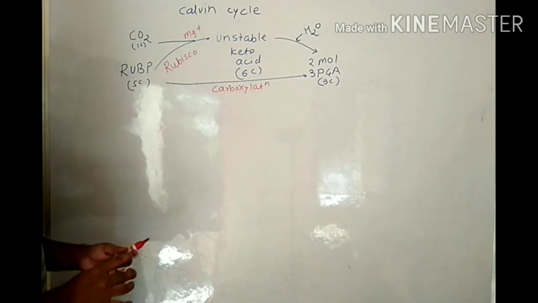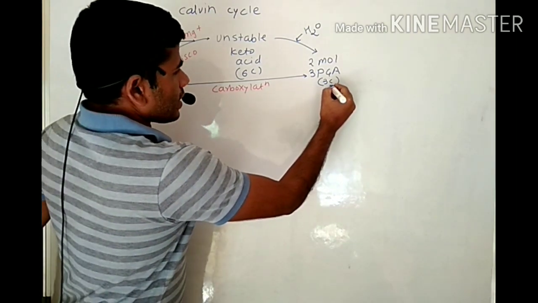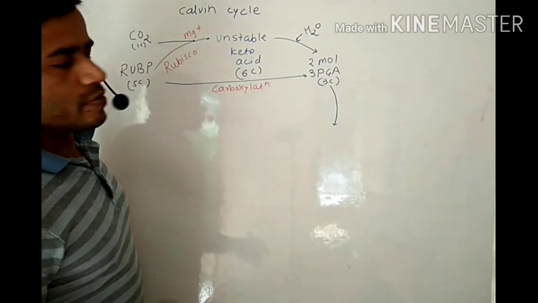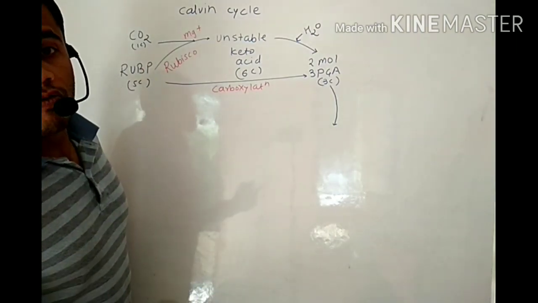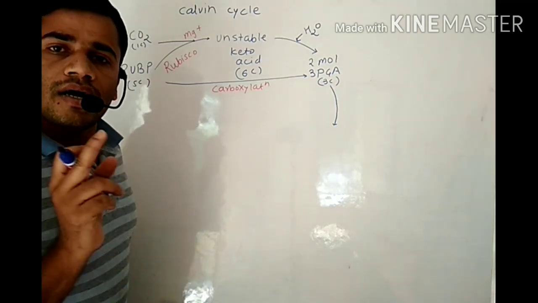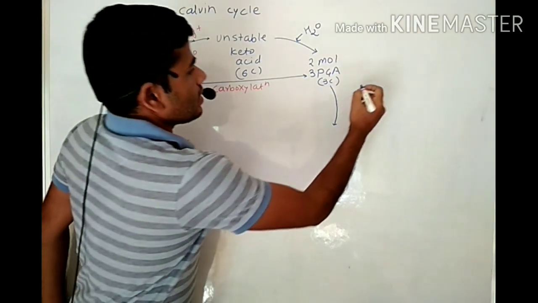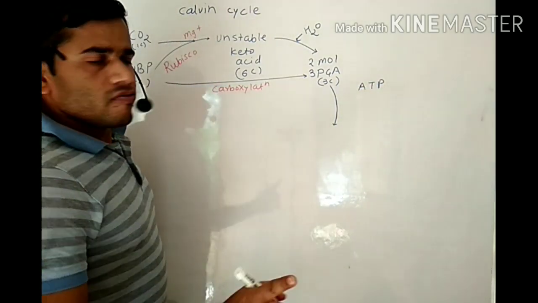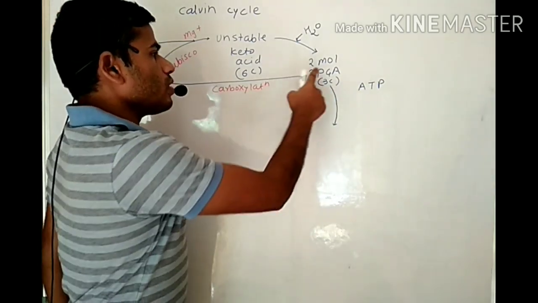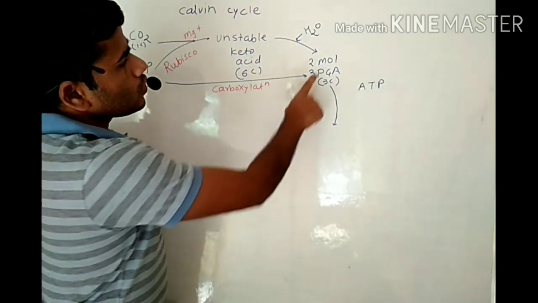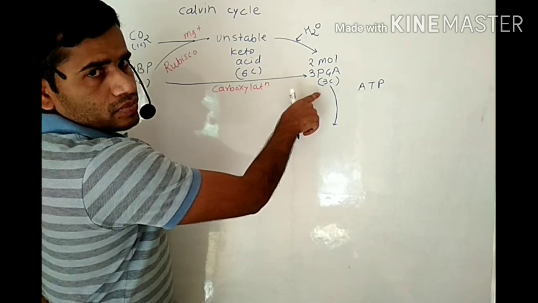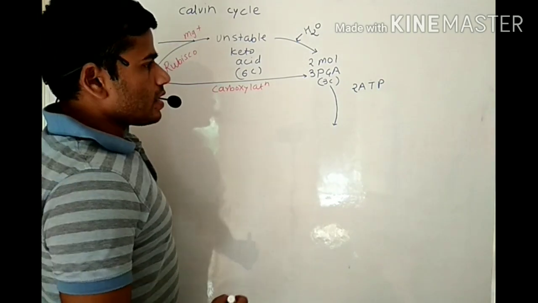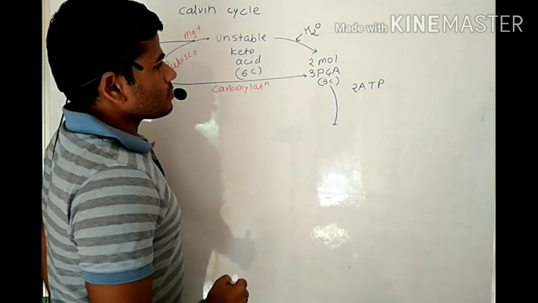Okay, then second one, 2 molecules of phosphoglyceric acid undergo phosphorylation. Phosphorylation is nothing but the addition of a phosphate group, and the source of the phosphate group is already synthesized in the light reaction, that is ATP, adenosine triphosphate. There is a requirement of 1 ATP for 1 molecule of phosphoglyceric acid. Here 2 molecules of phosphoglyceric acid are given, that's why 2 molecules of ATP are utilized for phosphorylation.